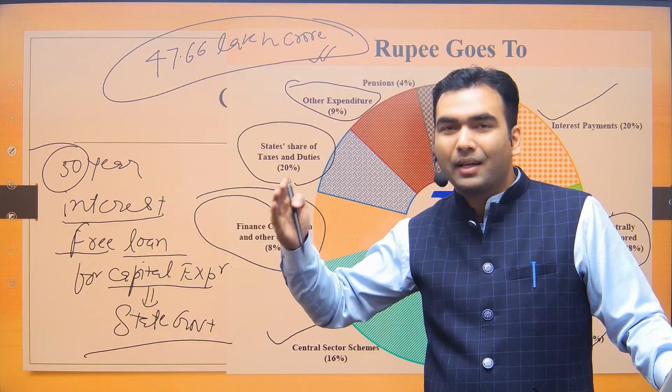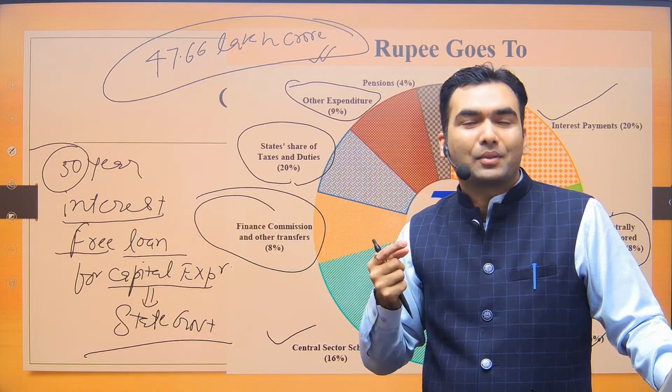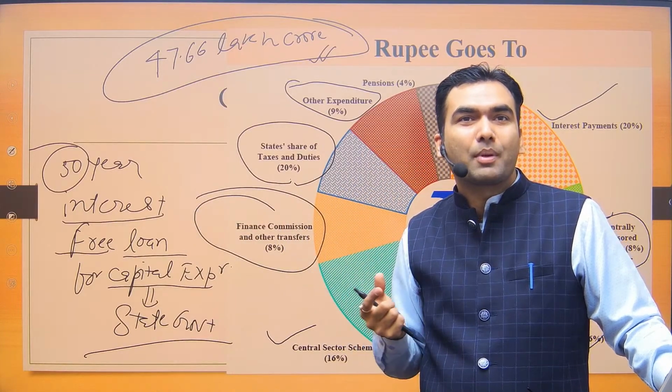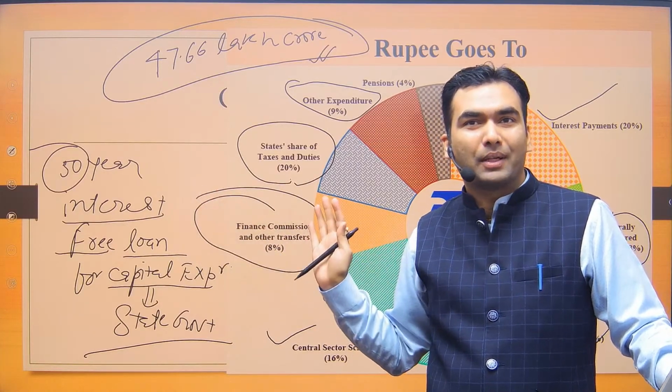But in the days after that, as it is said, the devil lies in the detail. So when the details are dug up by various newspapers, Indian Express, The Hindu, they will come up with counter arguments.